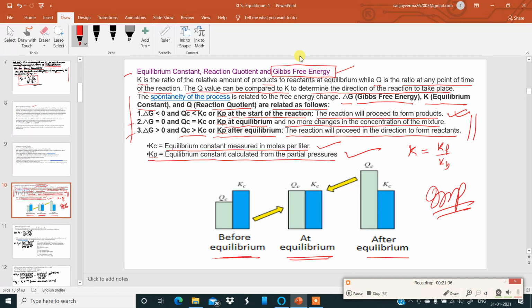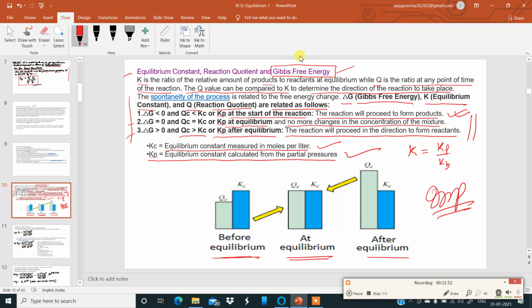Now, I hope you can make a note of this point over here. Knowing the values of the equilibrium constant Kc, the reaction quotient Qc, and Gibbs free energy, we are able to estimate the spontaneity of the reaction.